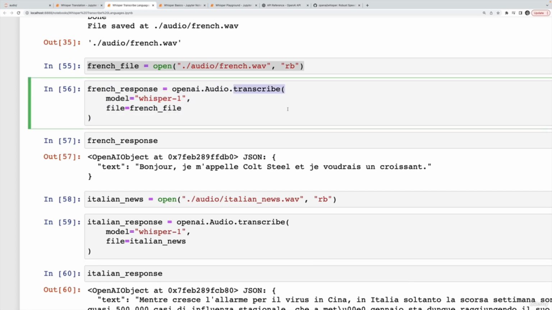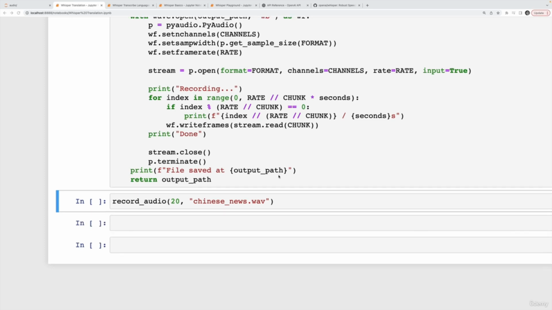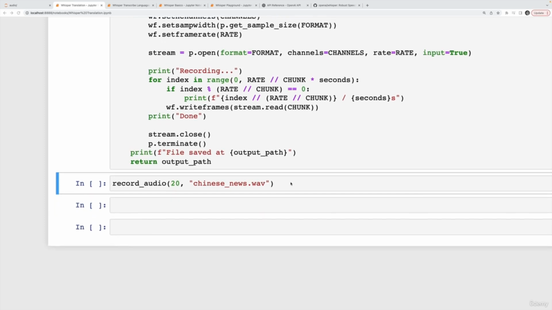in the original language. Okay, curiosity got the best of me. I'm going to try this in Chinese too. So I found some Chinese news. I'm going to record it.